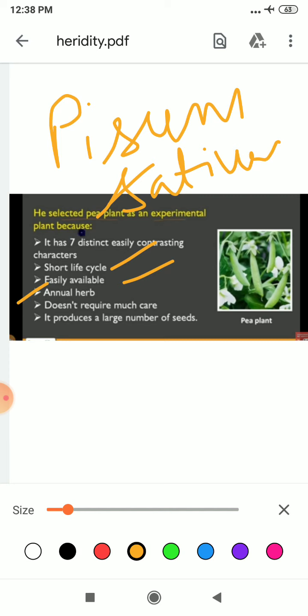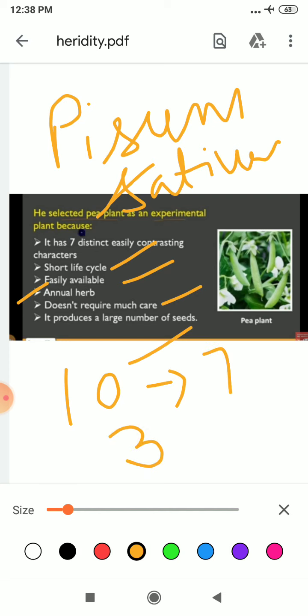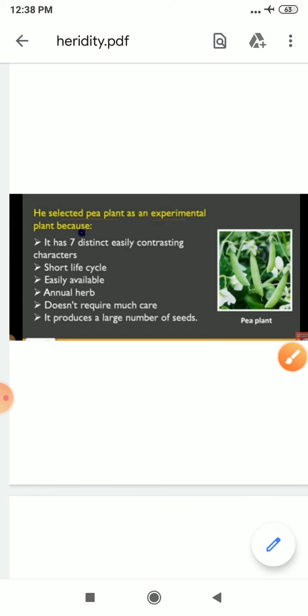It also doesn't require much care, and it produces a large number of seeds. Suppose it produced only 10 seeds, and out of 10, 7 were damaged; there would be only 3 seeds, so how would he do an experiment with those 3? We need a large number of seeds to perform any experiment. I have told you all these things in my Zoom class, so I'm not going into much detail.